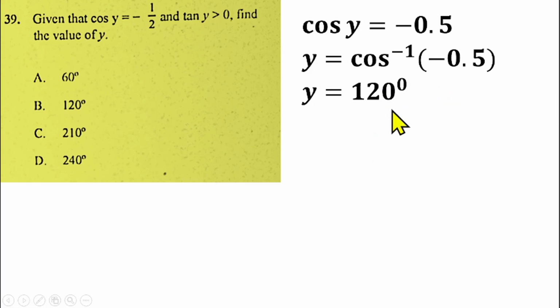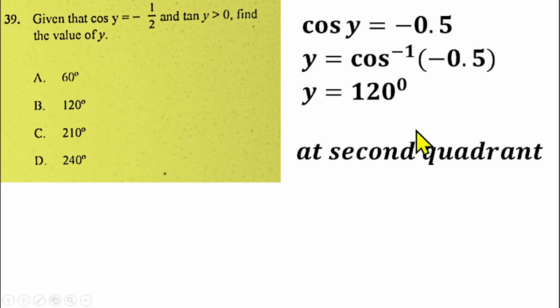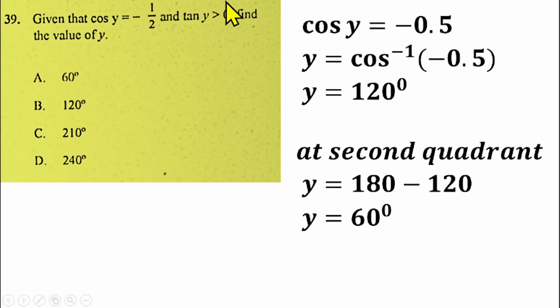So what can we do? We can use a quadrant to find the equivalent values of this angle. In the second quadrant, where this angle falls, cos is negative. So what can we do? We can subtract this angle from 180. That gives us 60 degrees. So tan 60 now is going to be greater than 0, which makes the y angle 60 degrees, which is option A.